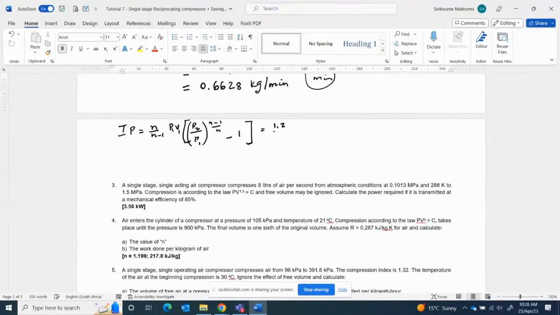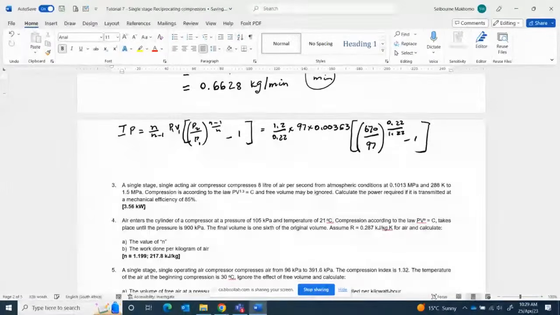Which is equal to 1.2 divided by 0.22, multiplied by the pressure 97 and volume 0.00353. And then we say bracket 670 divided by 97, to the power 0.22 divided by 1.22, minus 1, right?